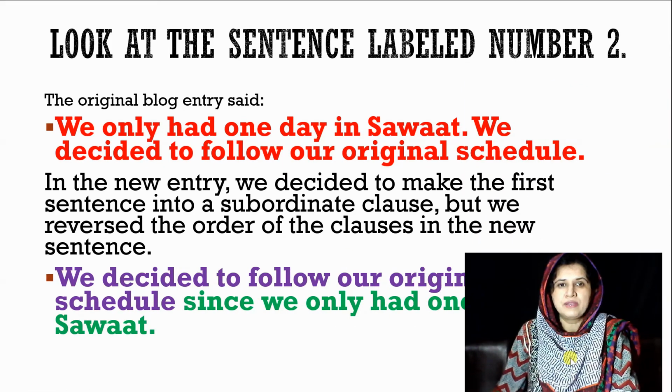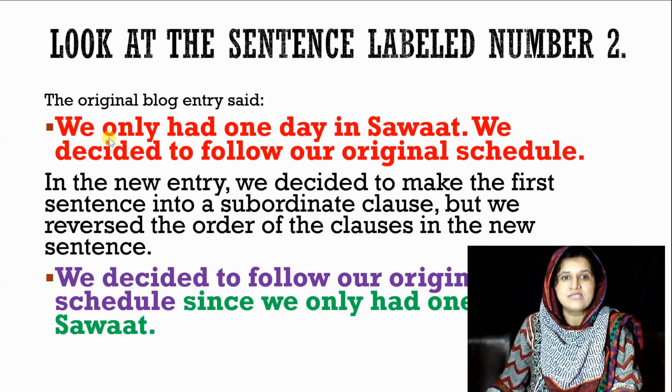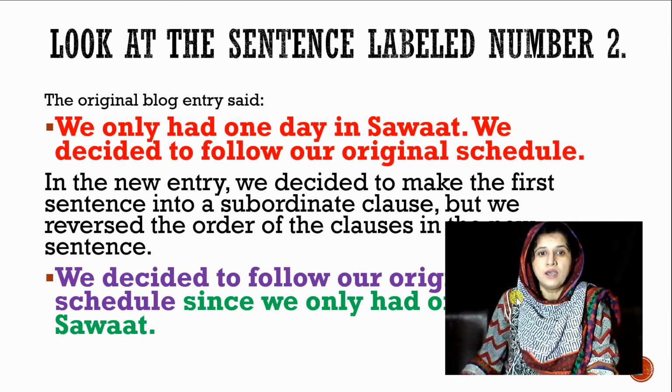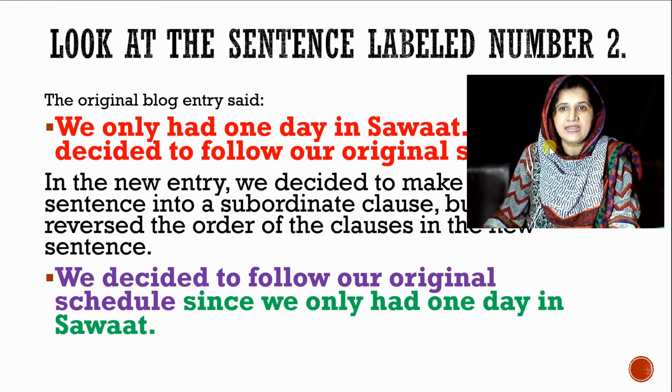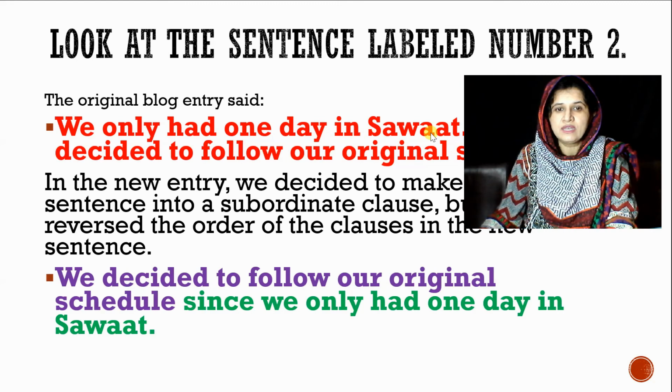The next example from that blog is, we only had one day in Sawat. We decided to follow our original schedule. So in the new entry, we decided to make the first sentence into a subordinating clause, but we reversed the order of the clauses in the new sentence. So this structure has been given at the start, right, and this one has been given as a dependent clause after the independent clause.